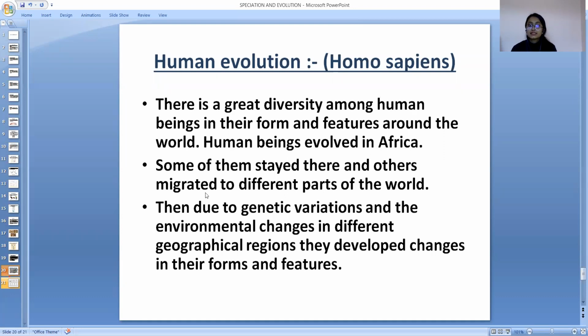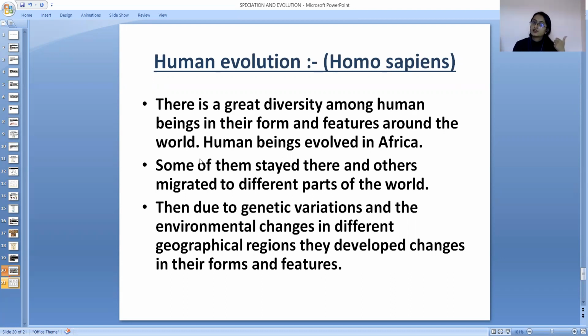Human evolution, there is great diversity among human beings in their form and features around the world. Human beings evolved in Africa. First time they evolved in Africa. Some of them changed the geographical area and due to the different conditions in geographical area, they evolved.